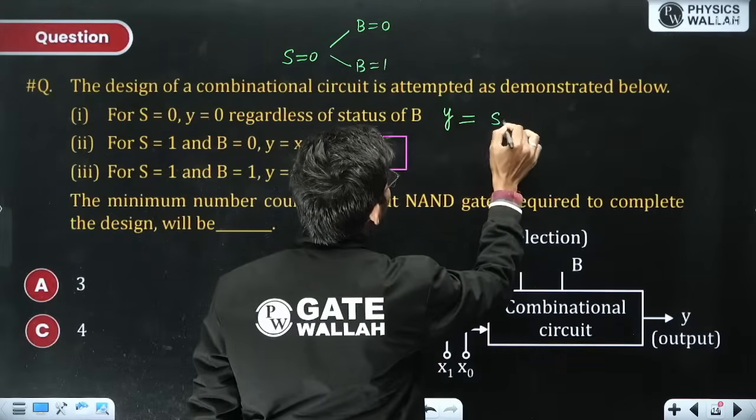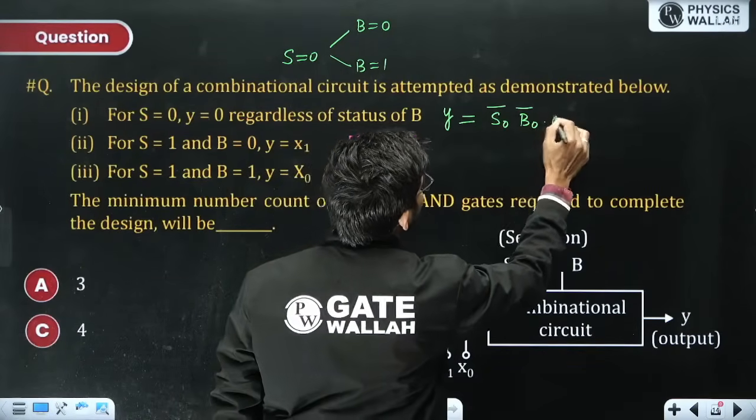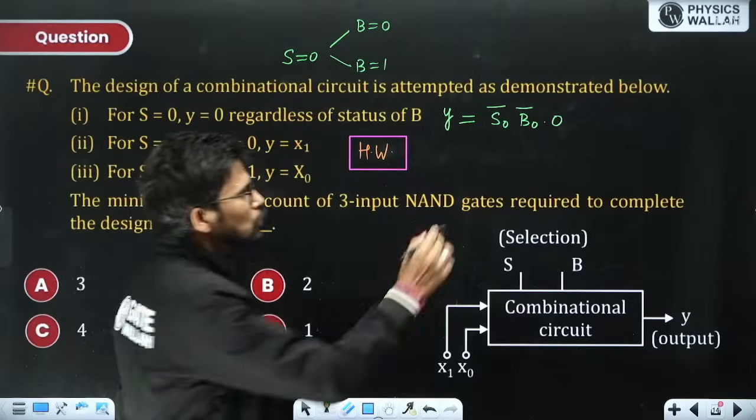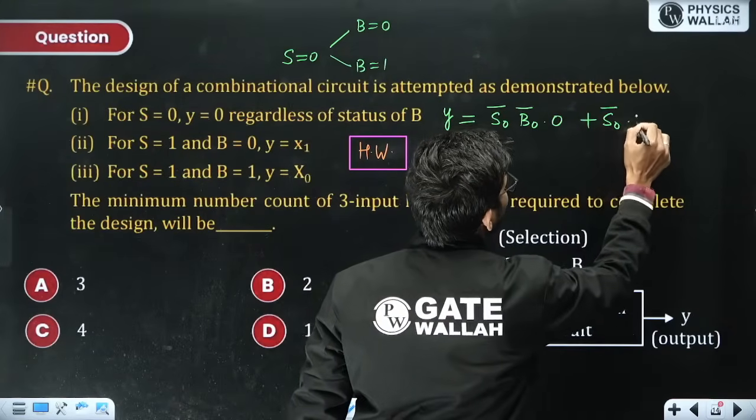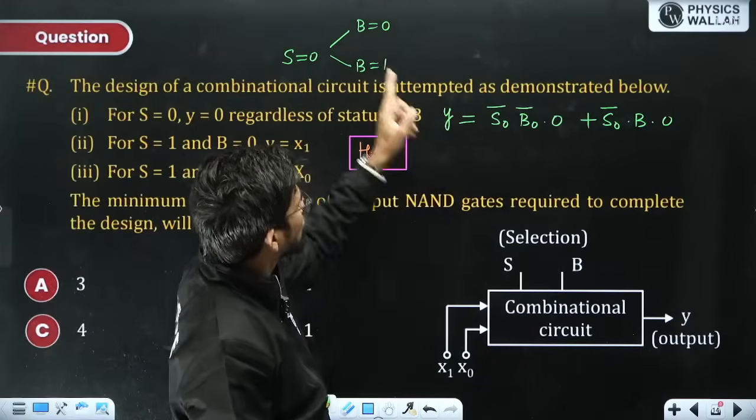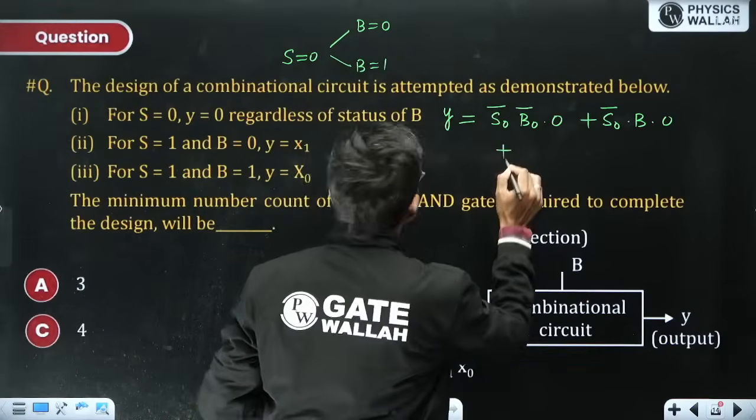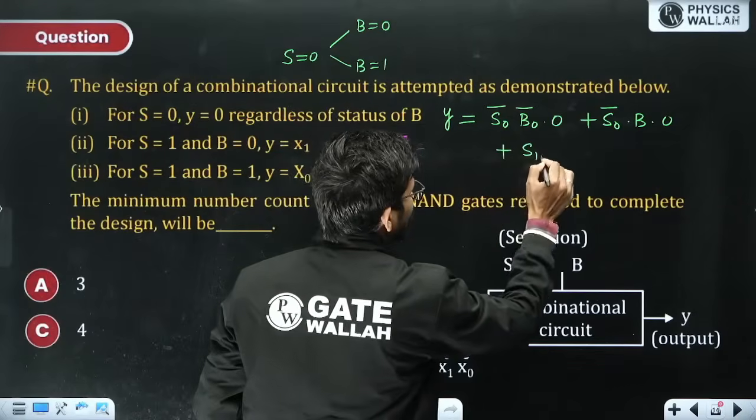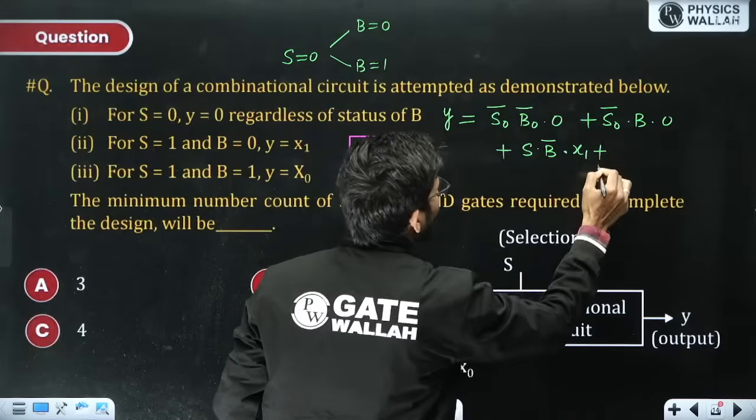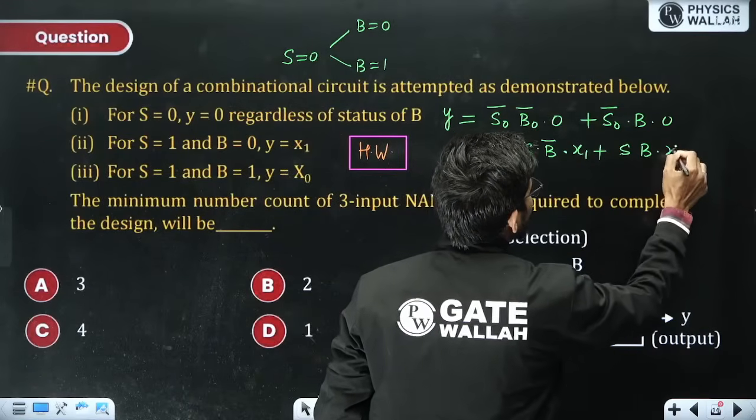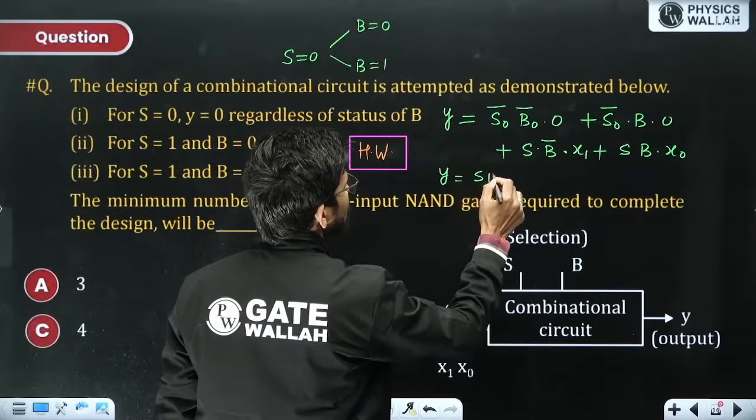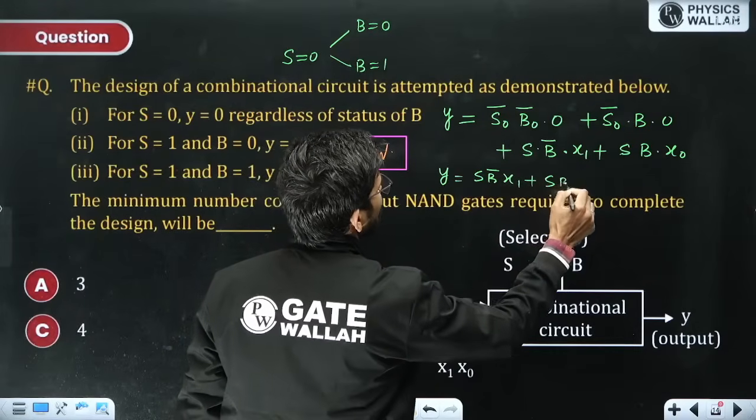So for S to be 0 and B to be 0, Y is 0, you are transferring 0 to Y. Or S is 0, B is 1, output is again 0. Because if S is 0, regardless of the value of B being 0 or 1, Y should be 0. Or when S is 1 and B is 0, Y is X1. Or when S is 1 and B is 1, Y is X0. So Y is basically S B bar X1 plus S B X0.